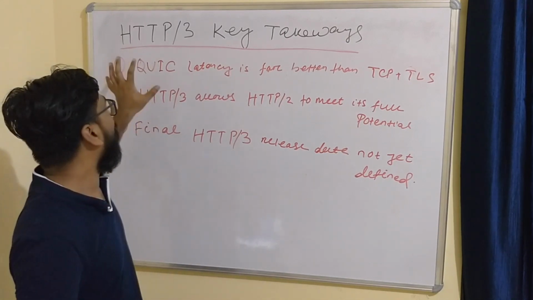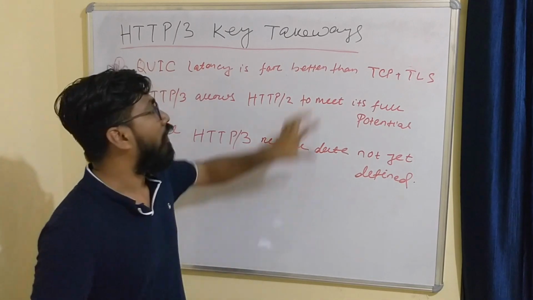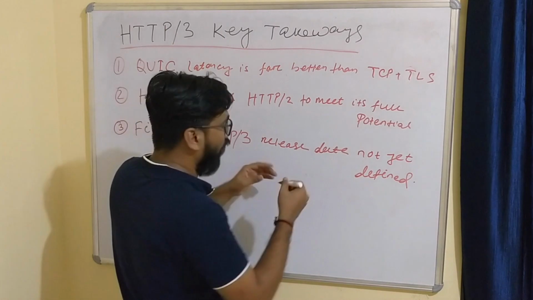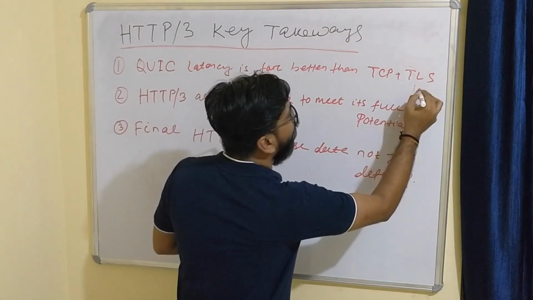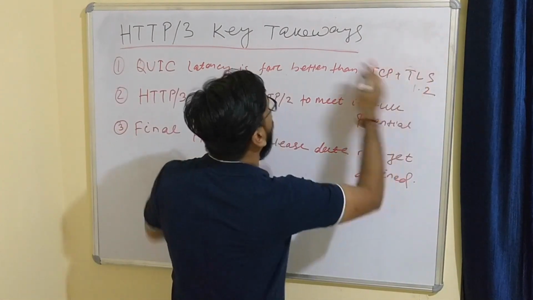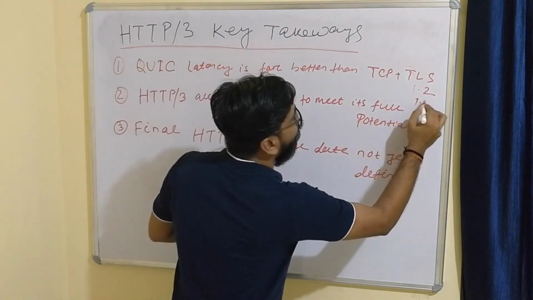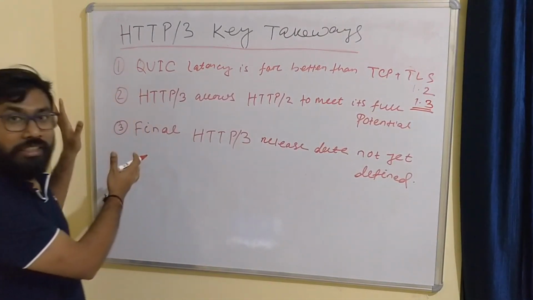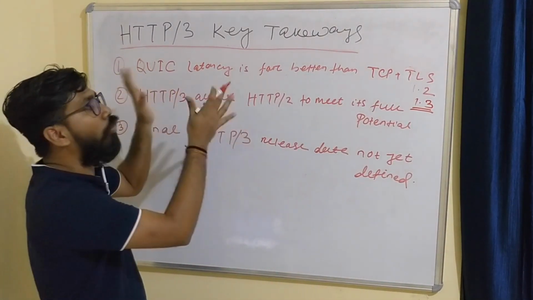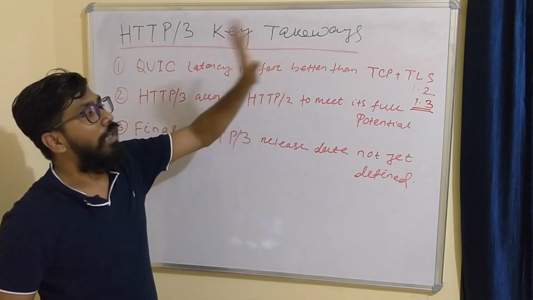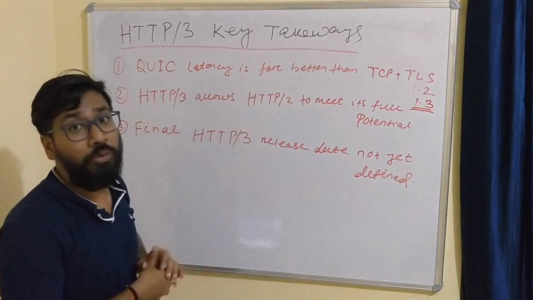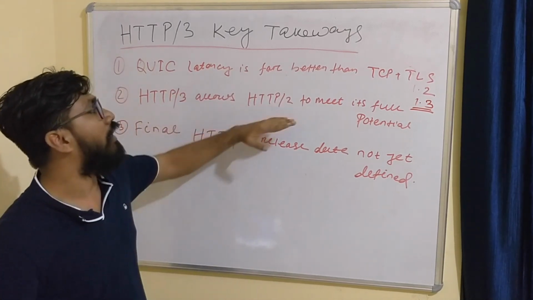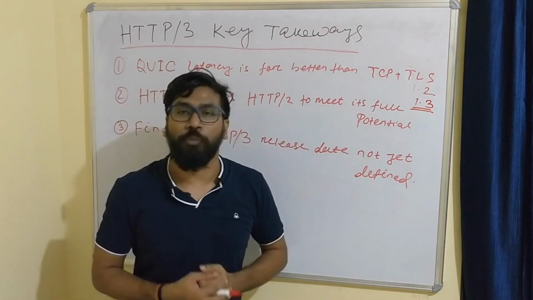HTTP 3 key takeaways. First one, I have written: QUIC latency is far better than TCP and TCP plus TLS. Currently we are using TLS 1.2, but in QUIC or HTTP 3 we are using 1.3. As we already discussed, that is how the latency is far better than TCP plus TLS. The second one is HTTP 3 allows HTTP 2 to meet its full potential.